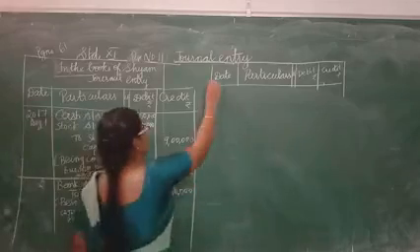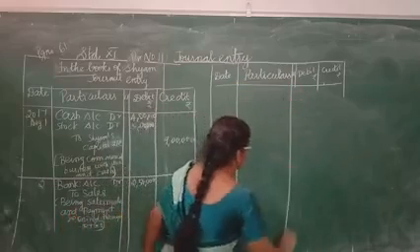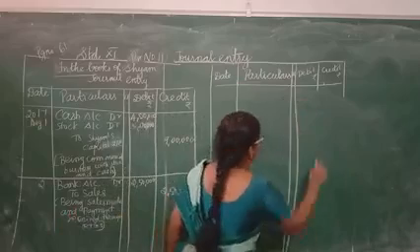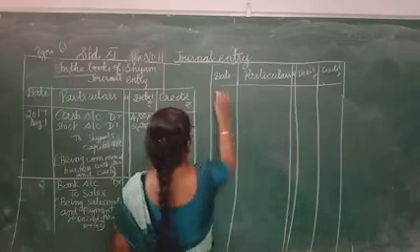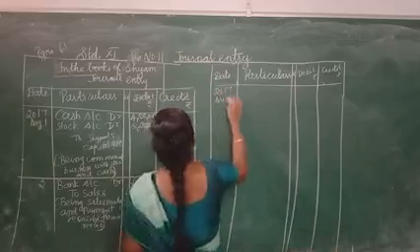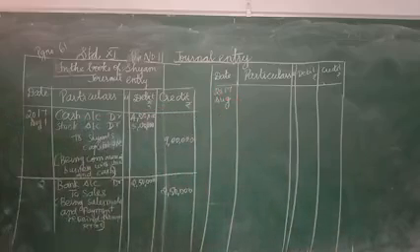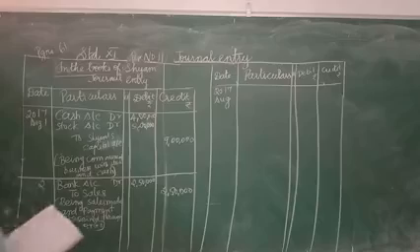Then let us see the next transaction. Next page I am moving. Every page I am writing this heading, August 2017. Goods sold to Z on credit, 20,000. So Z account debit to sales account.